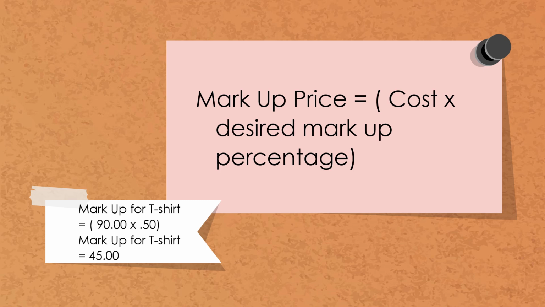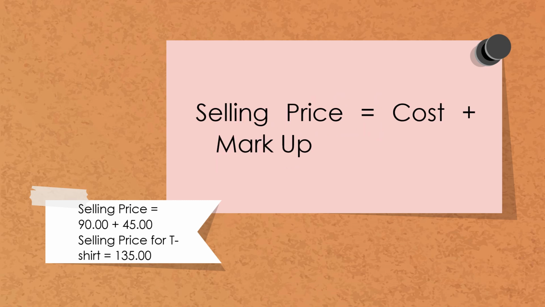So for this example, we have the markup for the t-shirt, where the cost is 90 pesos and the desired markup is 50%. So the markup for the t-shirt is 45 pesos. Since we have determined our markup price, now we need our selling price. Since the cost of the t-shirt is 90 pesos and the markup price is 45 pesos, the formula for selling price is cost plus markup. Therefore, we have 135 pesos as the selling price.